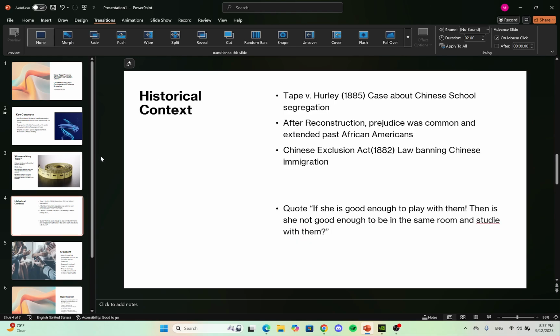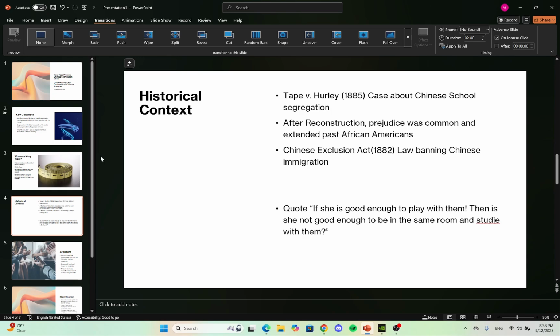Historical context. Tate v. Hurley, the case that I just mentioned, is about Chinese school segregation, specifically her own daughter, who was segregated from a white school. Then after Reconstruction, prejudice was common and extended past African Americans. That's the main reason why I wanted to choose this for my primary source.